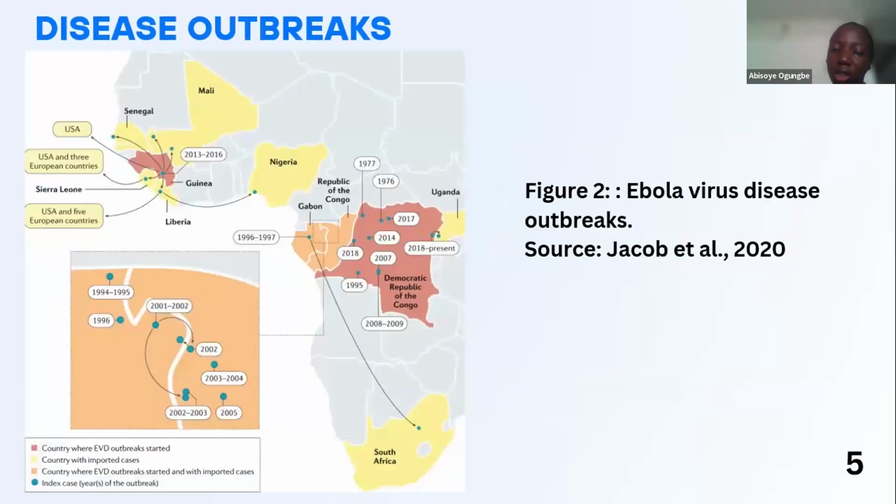And this image here just shows us the Ebola virus outbreaks over the years. You can see that the disease is mostly centralized in Central Africa, in the Democratic Republic of Congo. The red shows us the Democratic Republic of Congo, where in 1976 the first outbreak occurred. Then we also have other outbreaks from 2018, 2007, and so on. We also had an outbreak in West Africa from Guinea, where it spread to other countries, even going as far as Europe.